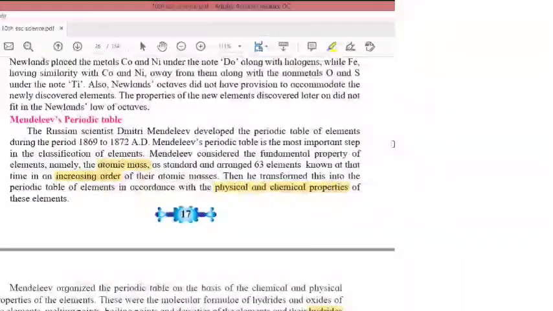Next, merits of Mendeleev's periodic table.